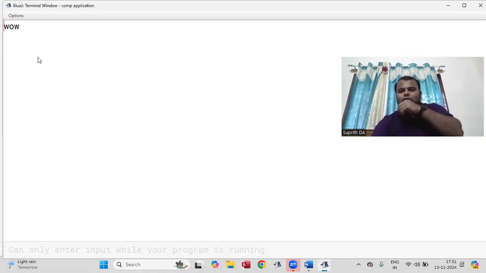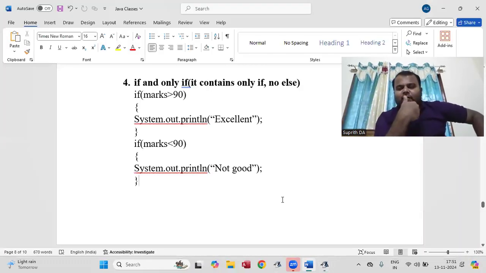So what is the meaning of if and only if? We are not supposed to use else. We are writing multiple ifs; whichever block's condition is true, that statement is executed. If you don't give any matching input, it is not going to execute any block.